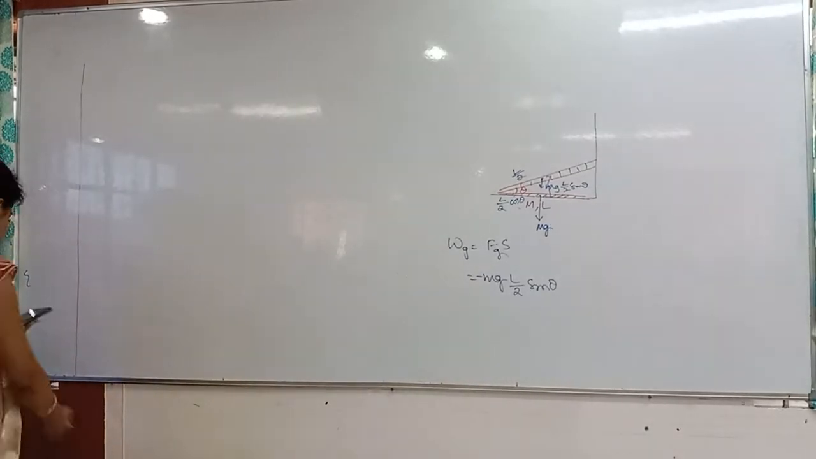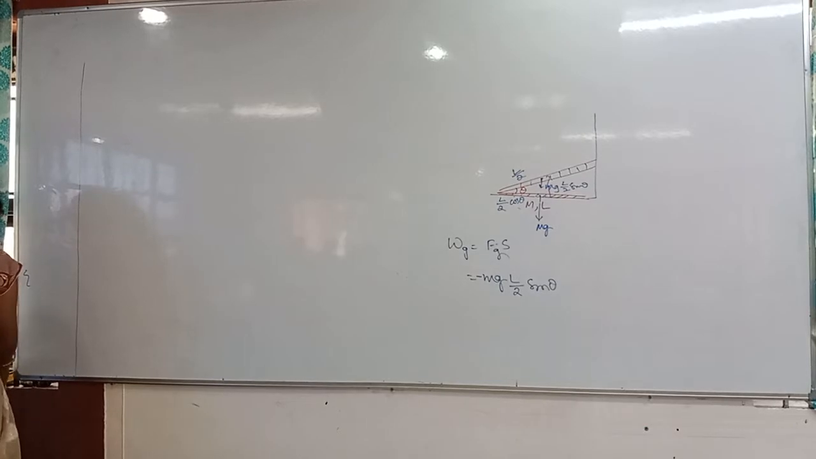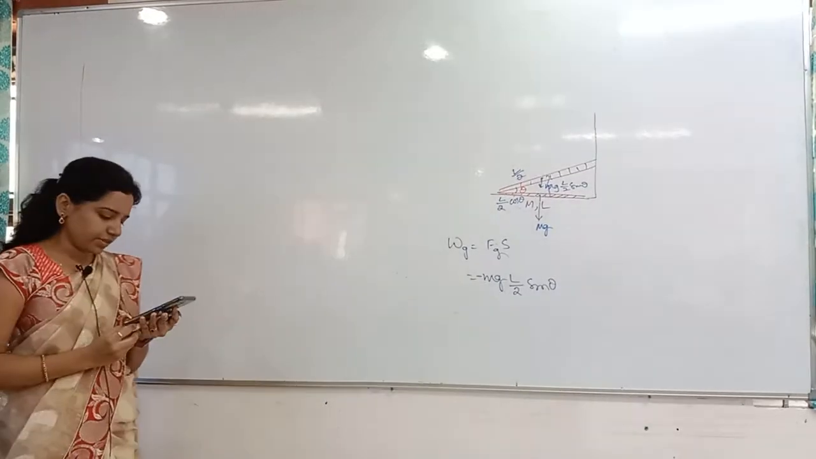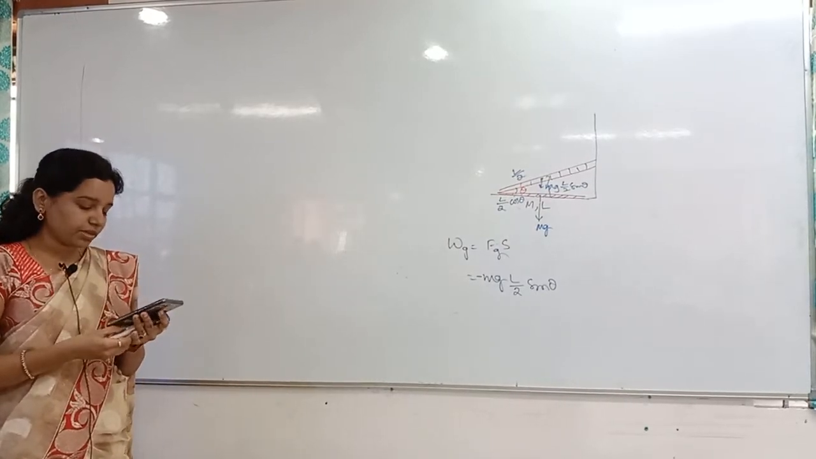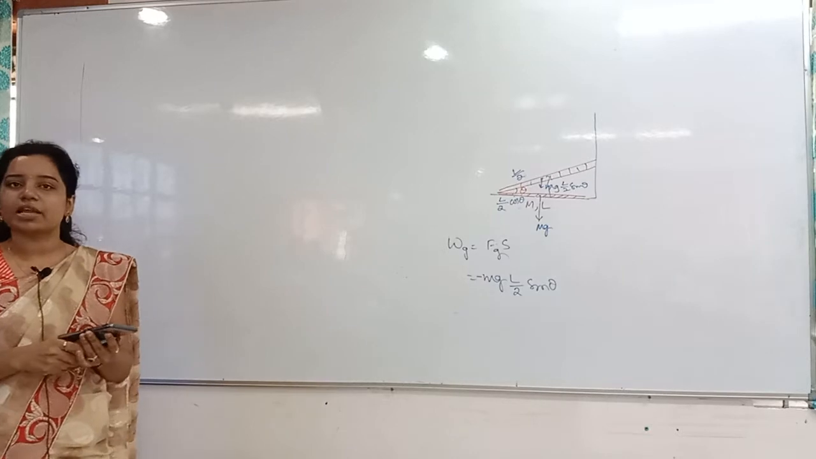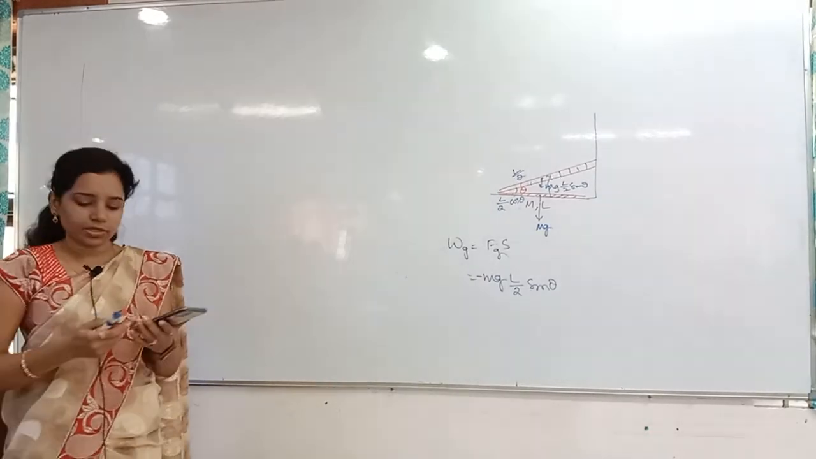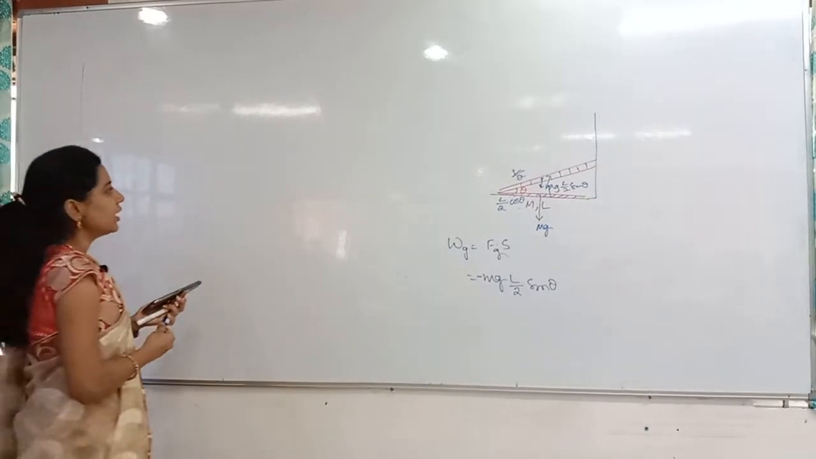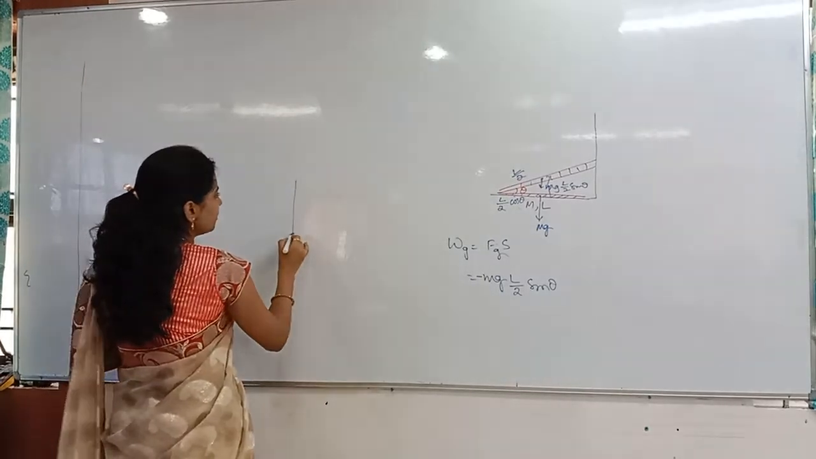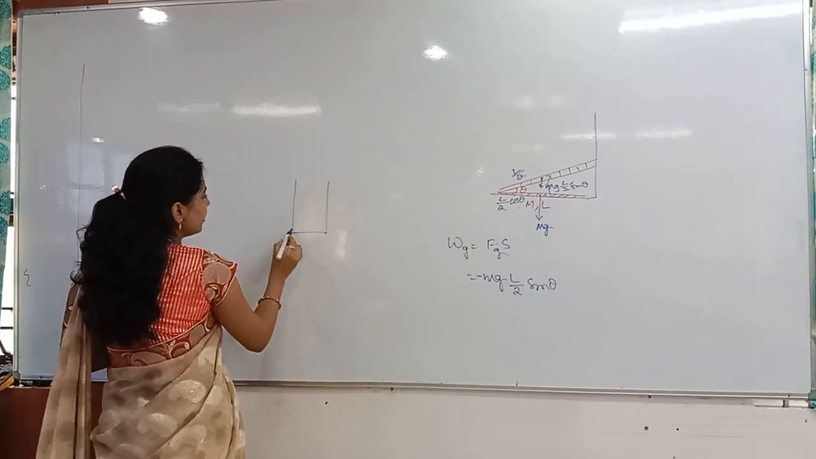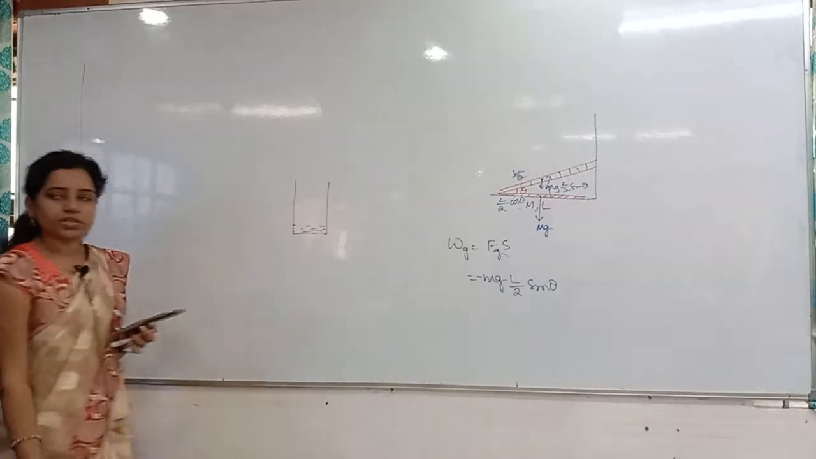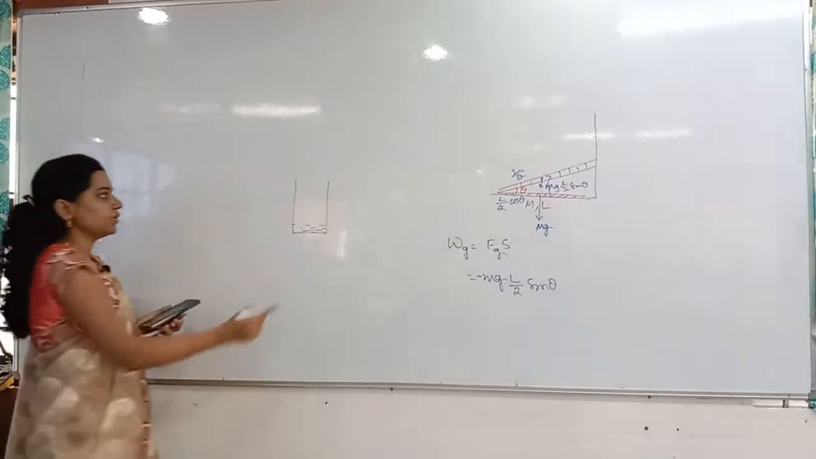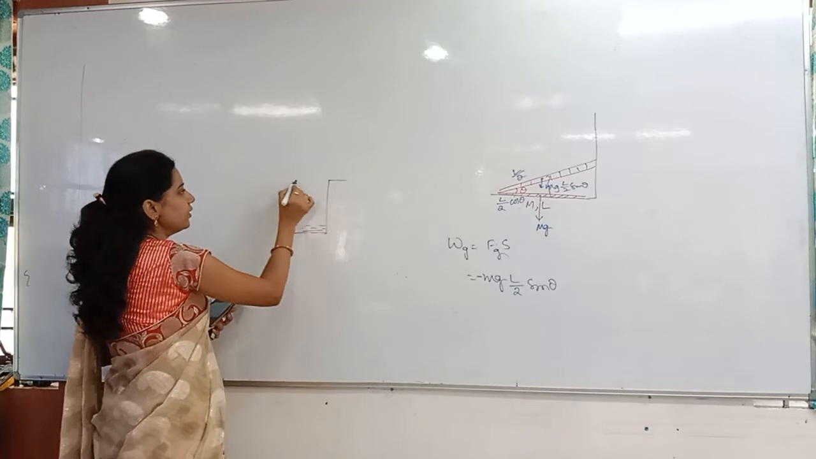See, a water bucket of mass M is pulled from a well by using a rope of mass m and length L. Then the work done by the pulling force you have to find out, not by the gravity, you have to find out by the pulling force. Now here I have taken a deep well. In that well, water is there at the bottom.